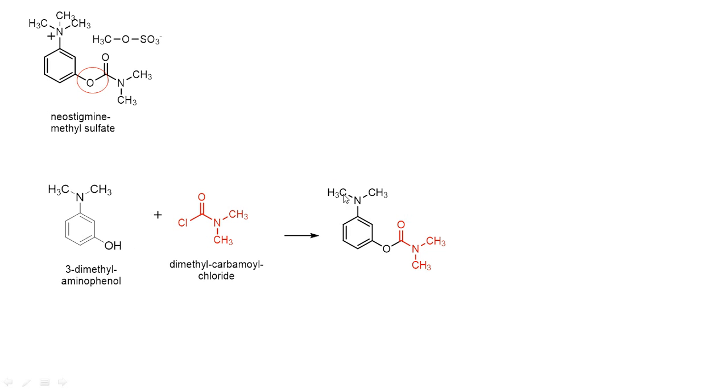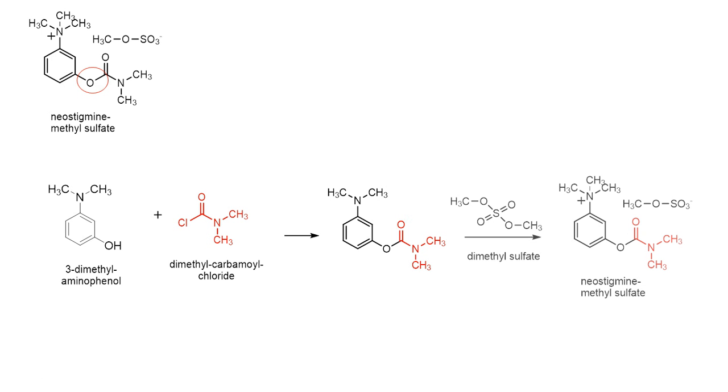Now what extra do we need to add? This nitrogen over here is a tertiary amine, and we need to make it a quaternary ammonium salt. So methylating agents can be used. What type of methylating agents? We can use methyl iodide, etc. But here we can also use dimethyl sulfate, another very useful methylating agent. So this gives us the neostigmine methyl sulfate salt. This is how we can synthesize the neostigmine compound.